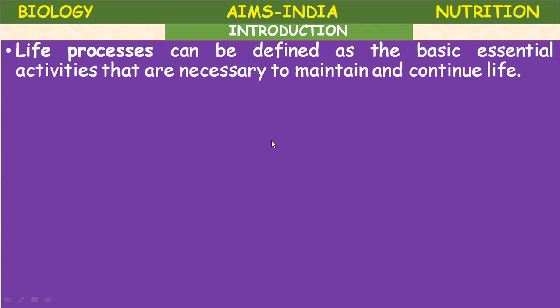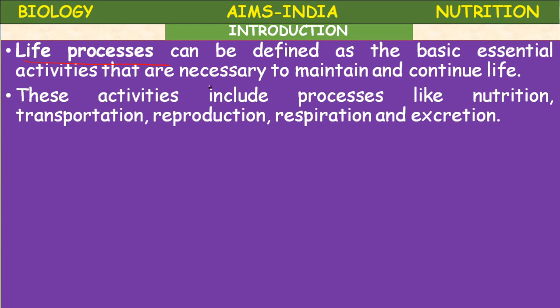Life process. Life process can be defined as the basic essential activities that are necessary to obtain or to maintain and continue life. These activities include processes like nutrition, transportation, reproduction, respiration, and excretion.